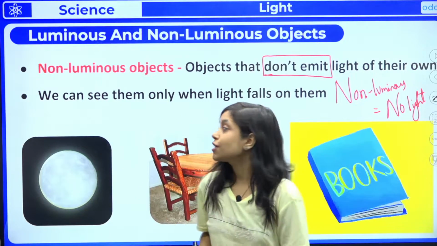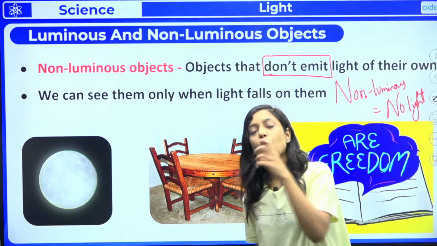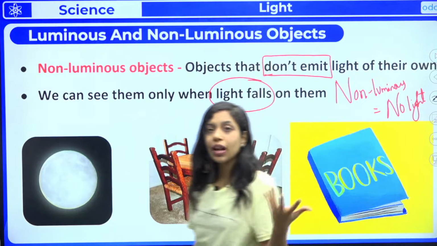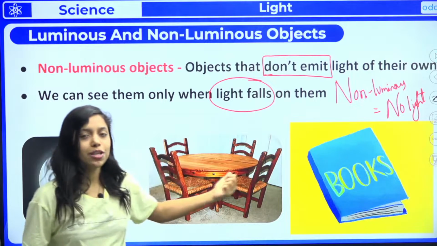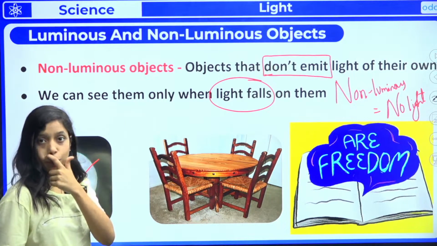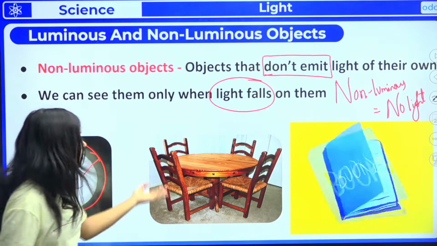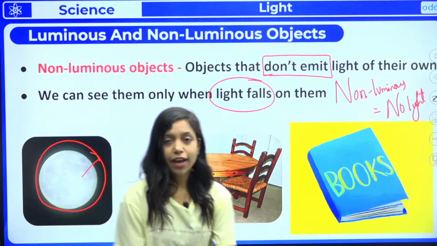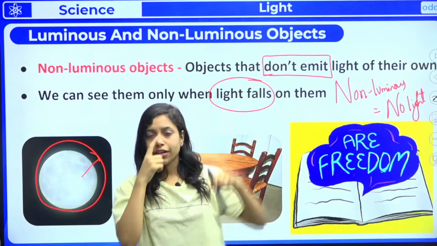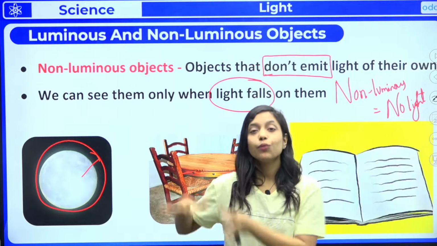And then what these objects do is they just reflect the light back, okay. We can see non-luminous objects only when the light falls on them. So if there is no light, you cannot see these non-luminous objects because they don't emit their own light, right? For example, the moon. We can see the moon because there is sunlight falling on the moon. And table, chair, book, also this chair you can see, or this pencil you can see now because there is light which is falling on it, right? So we can see non-luminous objects only when there is light which falls on it, okay.